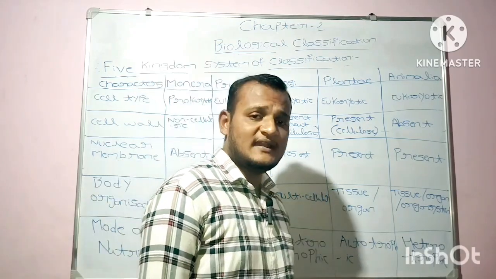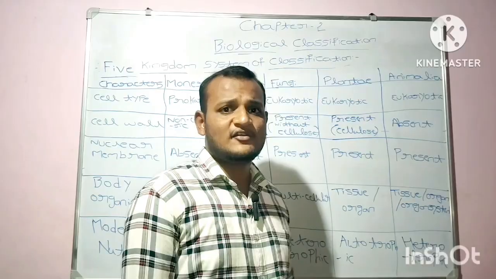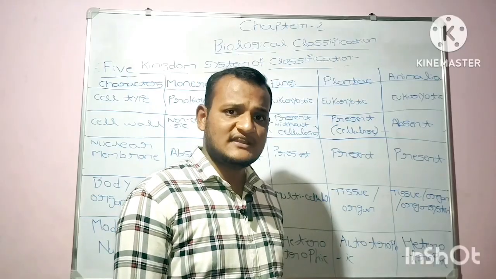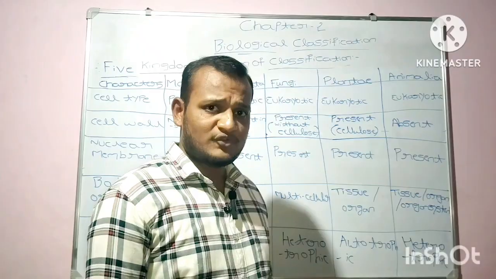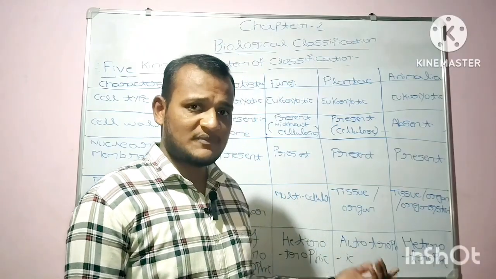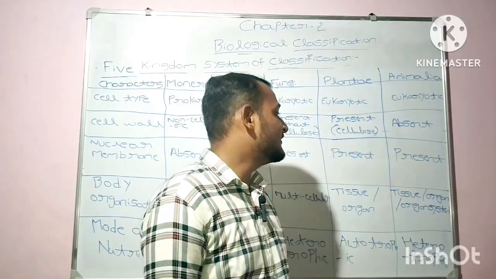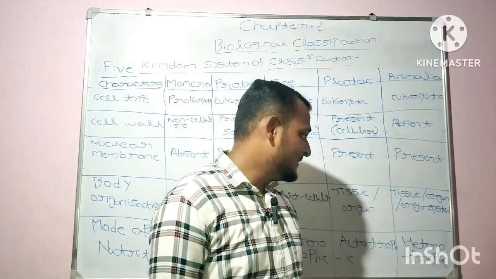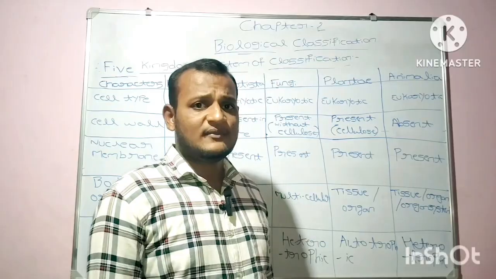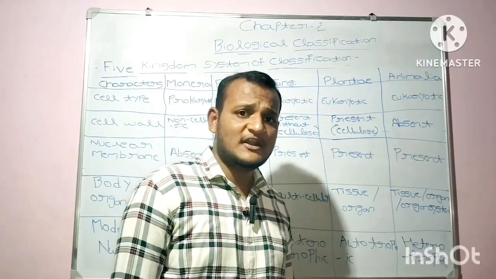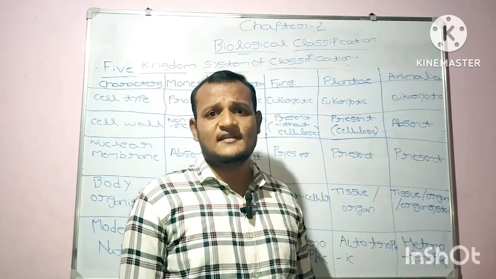And in case of the Plantae, they always exhibit autotrophic mode of nutrition because they produce their own food through the process of photosynthesis with the help of sunlight. And in case of kingdom Animalia, they are heterotrophic. The kingdom Animalia always exhibits heterotrophic mode of nutrition because they always depend on other organisms for food.